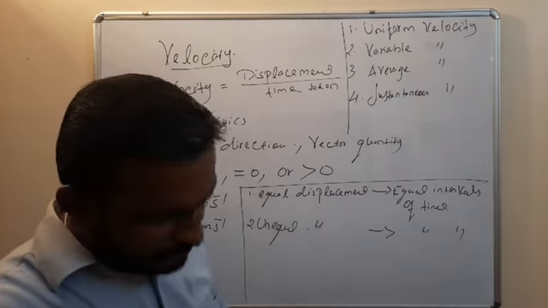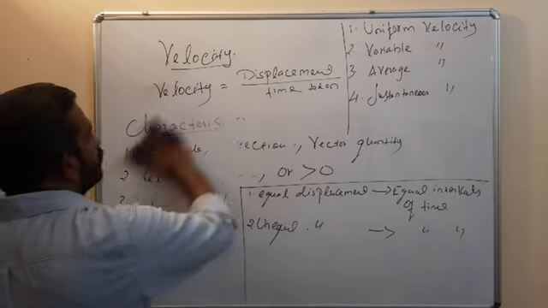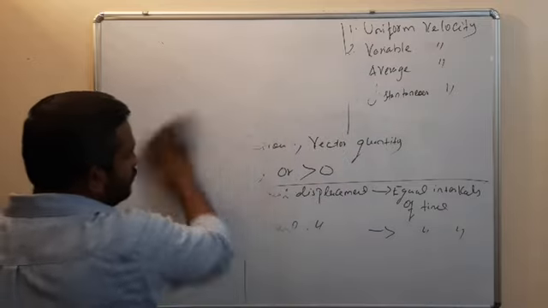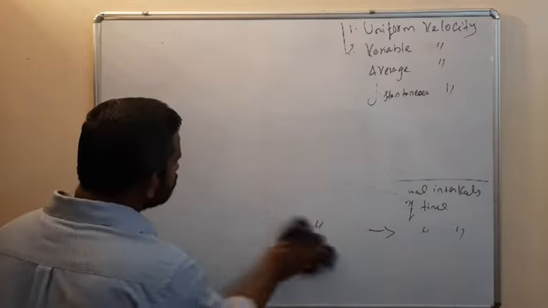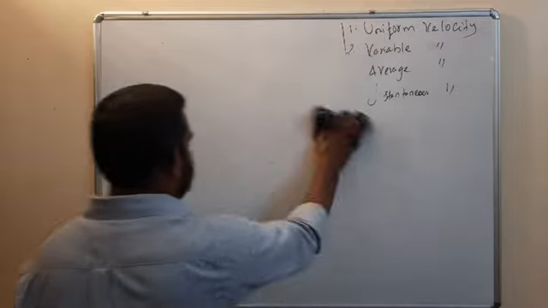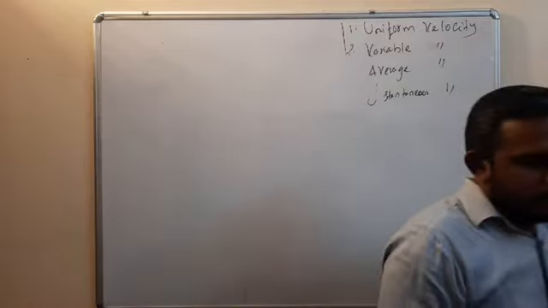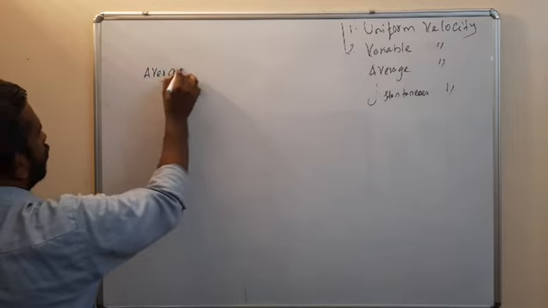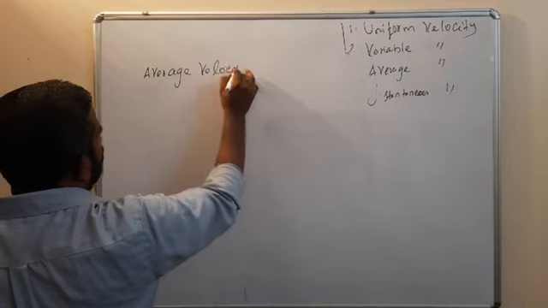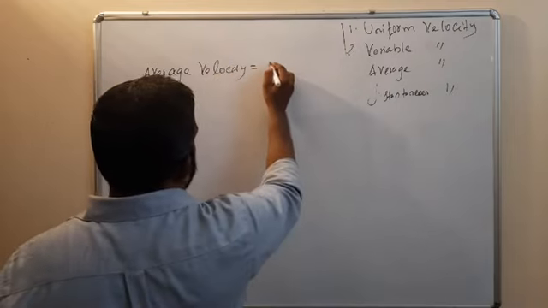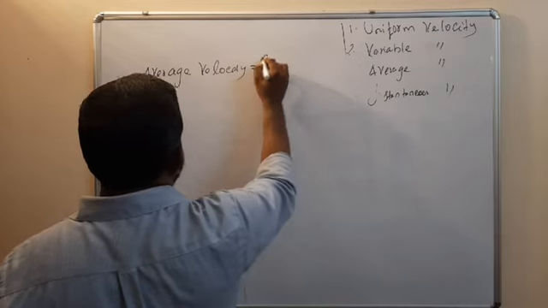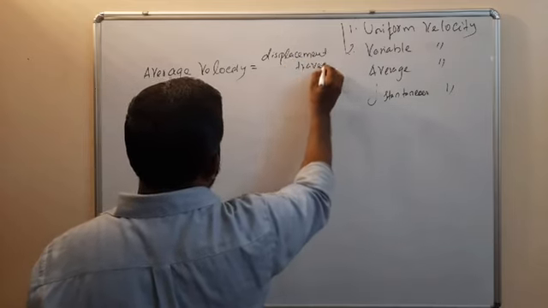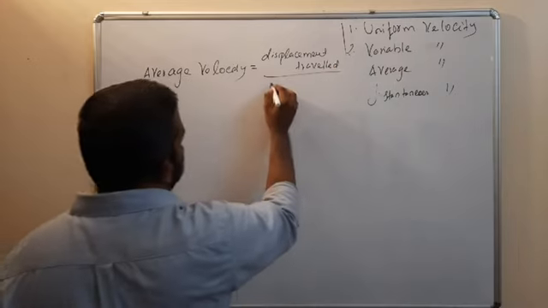So what is average velocity? Average velocity is equal to displacement traveled by time taken.